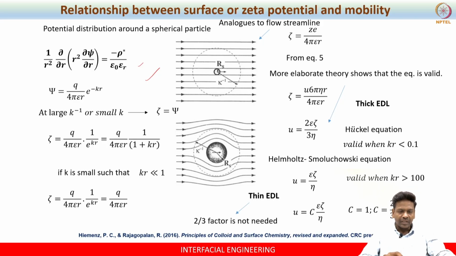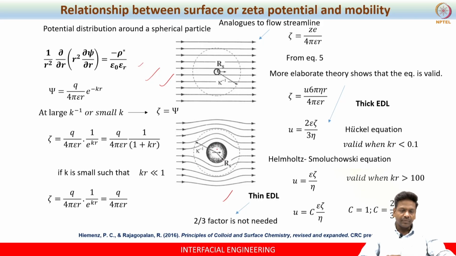There is no variation near the particle surface. Whereas here, the potential is actually changing across the particle surface. There is deformation when KRs is large, but no deformation when KRs is small.